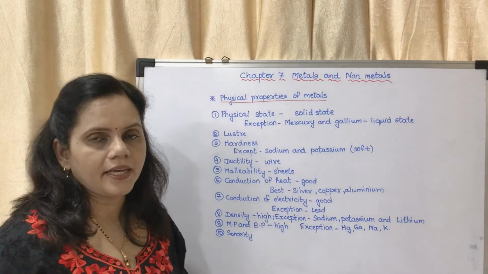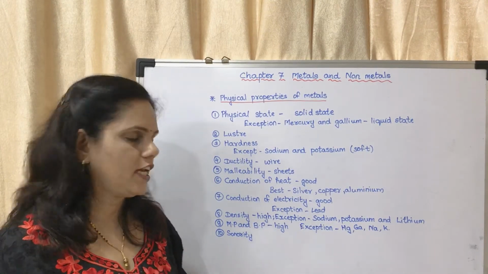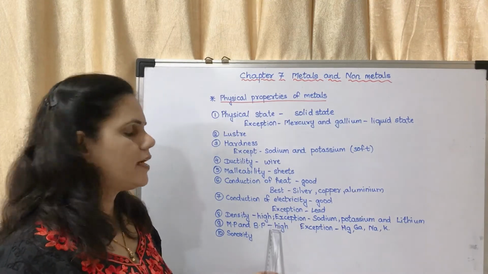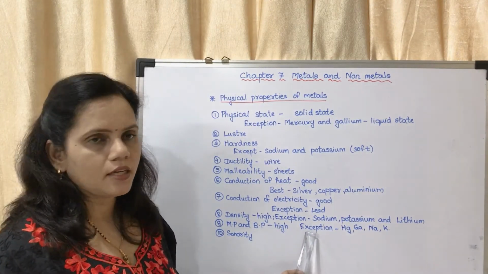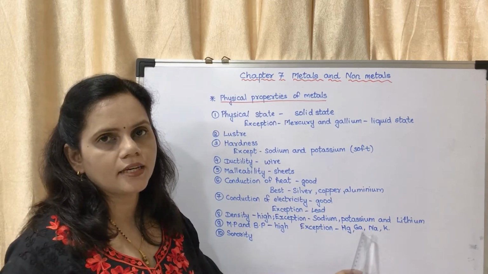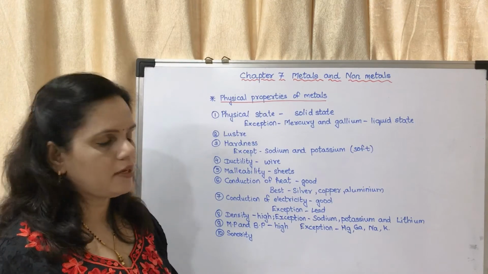MP and BP. MP means melting point and BP means boiling point. The melting point and boiling point is generally high. Exceptions include mercury, gallium, sodium and potassium. They are having low melting and boiling points.